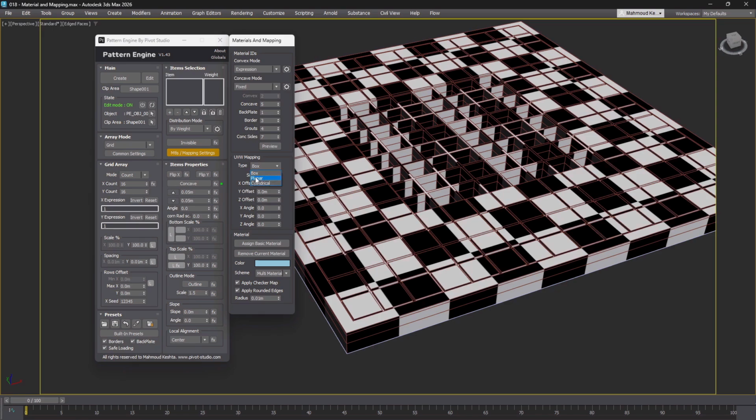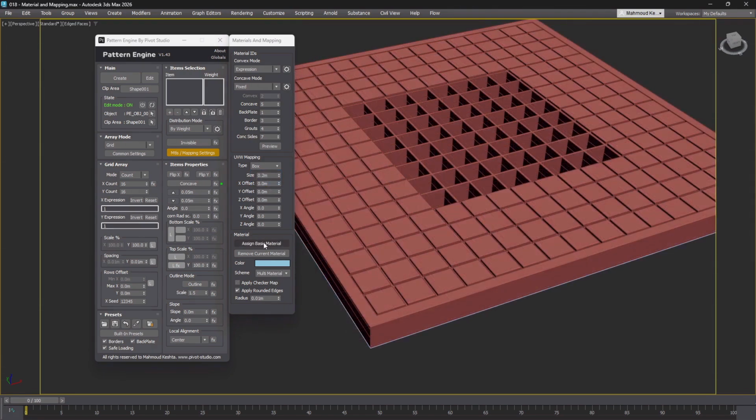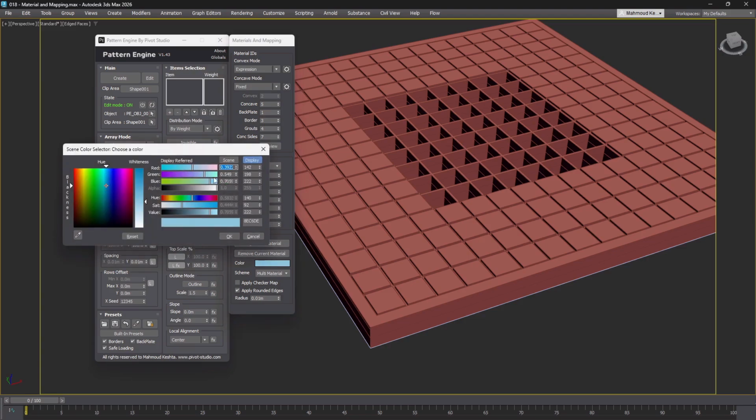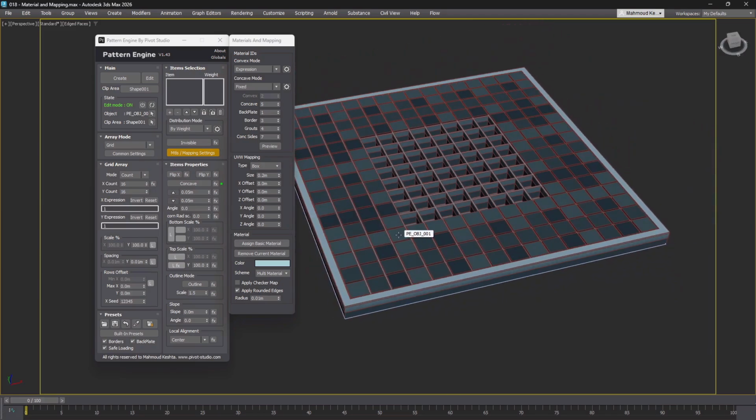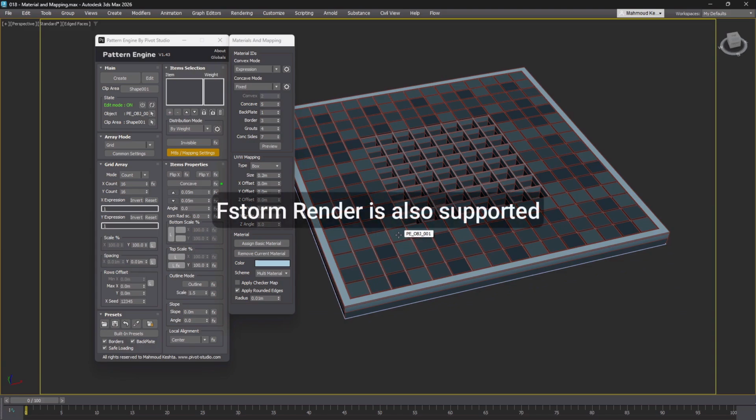Other mapping types, such as planar and cylindrical, are also available to suit different object shapes. In the Material section, you can assign a basic material and choose its color. The script supports several material types, including V-Ray, Corona, Arnold, and the standard physical material.